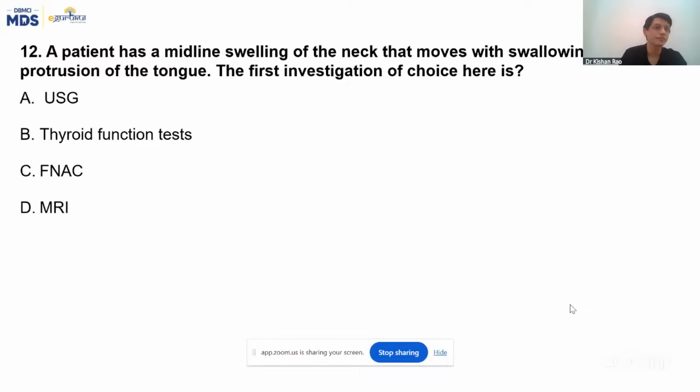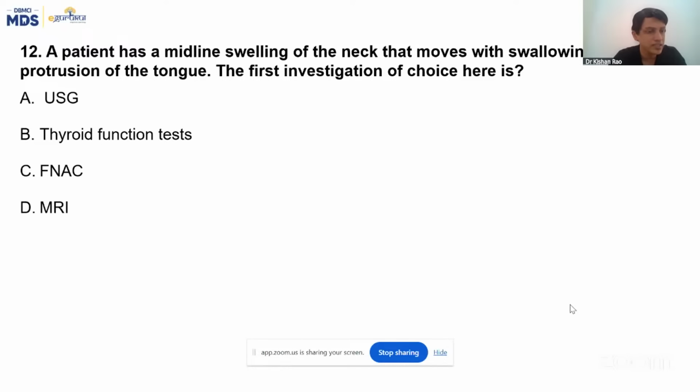Because it moves with the protrusion of tongue, it is a thyroglossal cyst. We are not worried about the thyroid function. The answer is USG of the neck to confirm that the content inside is a cyst. So option here is A, USG.